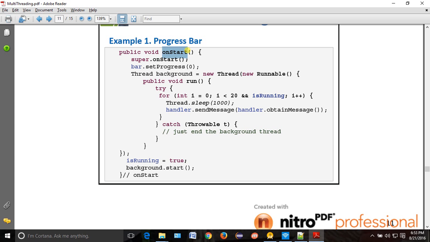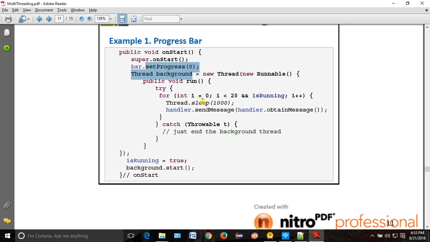If I destroy this, then what will happen? onPause, then the first activity gets onRestart, onStart, onResume, and the second goes to onStop, onDestroy. Got it, right? So it is best practice, if you want to start a thread, to do it in onStart, which is the callback basically. So we'll start one thread here normally.